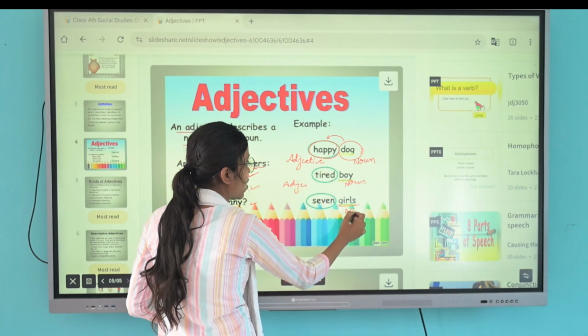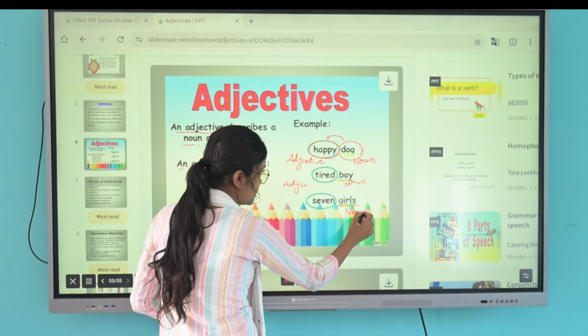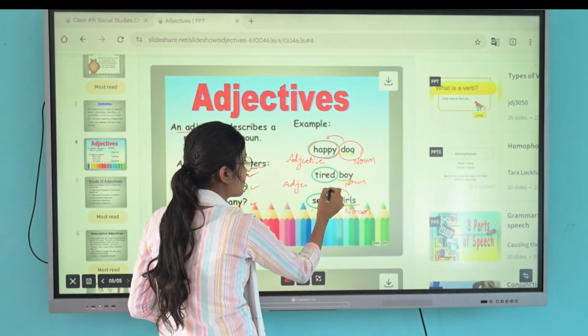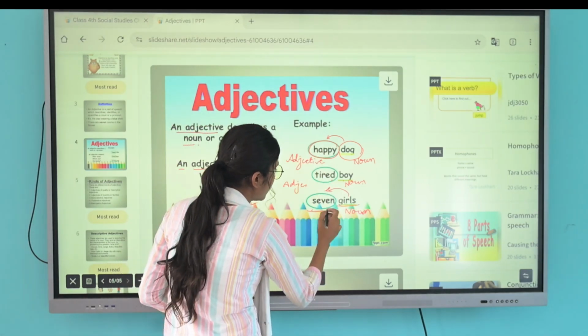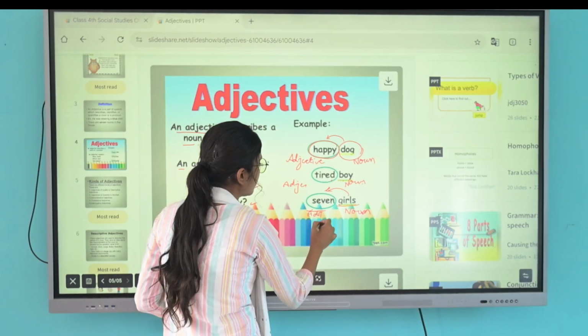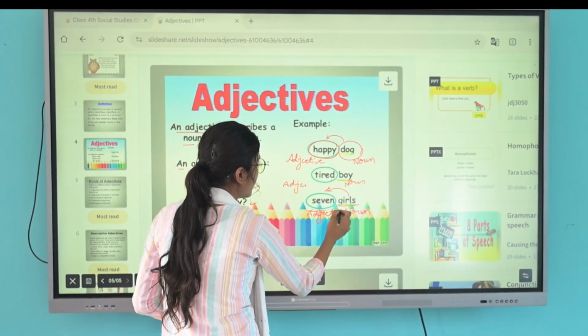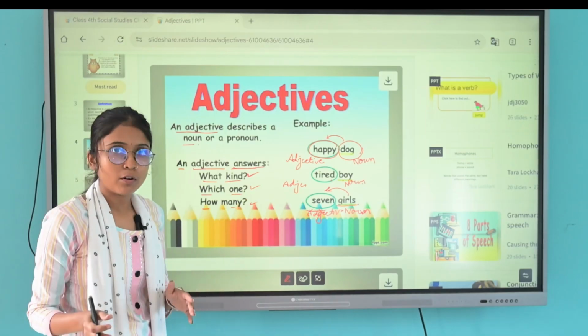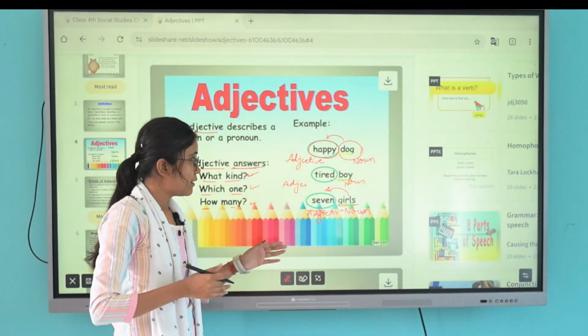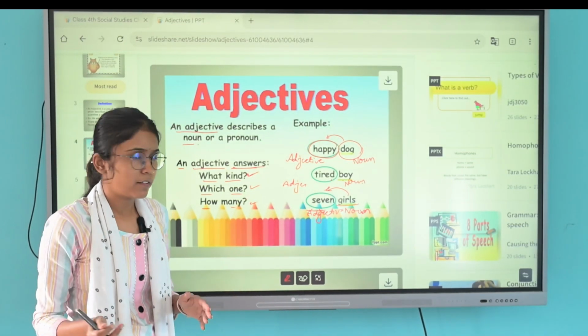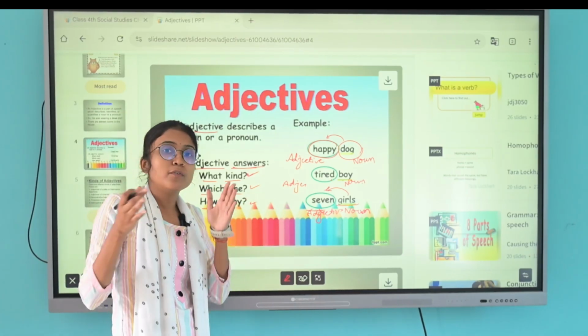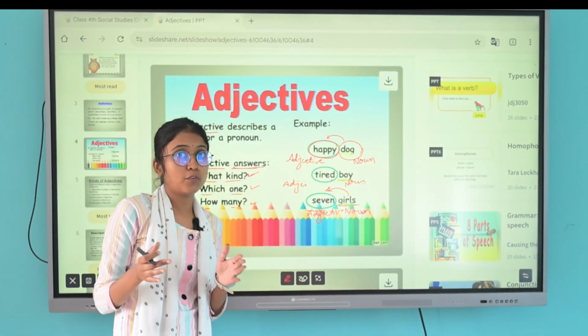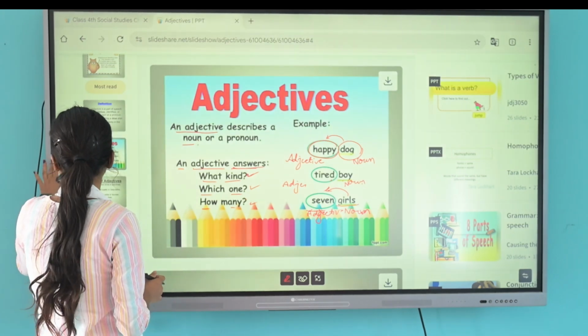Girls are noun. We place the adjective before the noun, so it is included in adjective. Okay, happy dog, tired boy, delicious food, 7 girls, and many more examples. So adjectives are placed before a noun. Okay, adjectives are placed before a noun. So let's move.